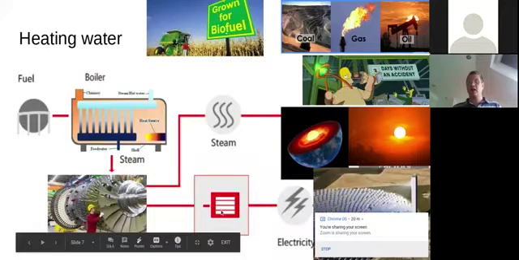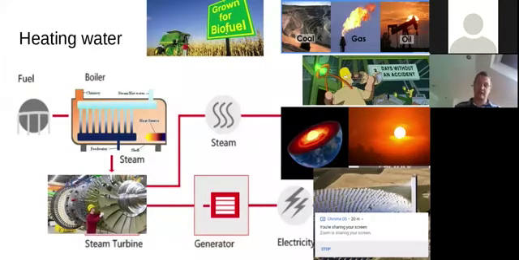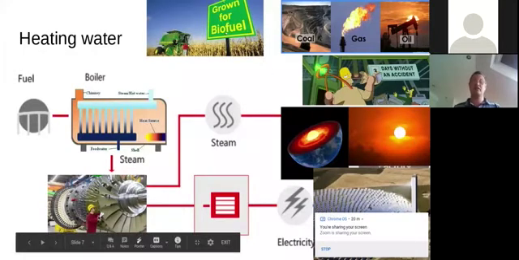One particularly cool one, this picture down here, hopefully you can see it, is a solar thermal tower. Here we've got hundreds of mirrors which are reflecting the sun, and they can rotate and angle so they are always reflecting the sun up to the top of this tower. This tower looks like it's giving out a beam of light. It's not. The sun's going in, and all of that energy coming from the sun and landing on Earth is being focused onto this one point, which is then used to heat water up, turn it into steam, and generate electricity. So all of these for generating electricity work in broadly the same way: we're heating up water, making kinetic energy, which is then generating electricity.